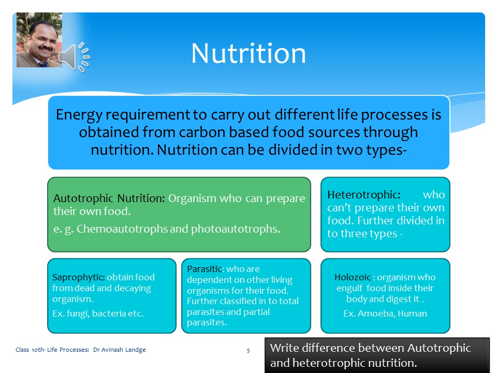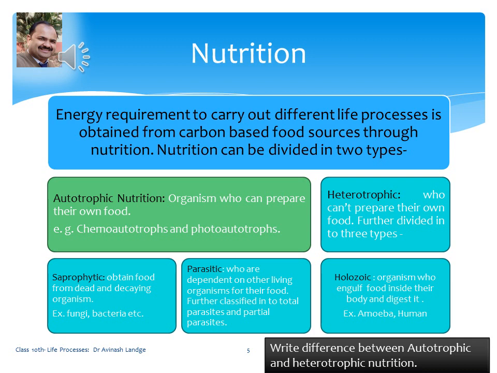What is meant by saprophytic? The organisms who obtain food from dead and decaying organisms are called saprophytic. For example, fungi and bacteria. Parasitic means the organisms who are dependent on other living organisms for food. They are called parasitic. Parasites are also further classified into two types, that is total parasite and partial parasite.